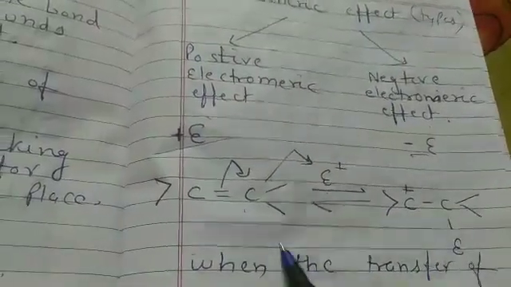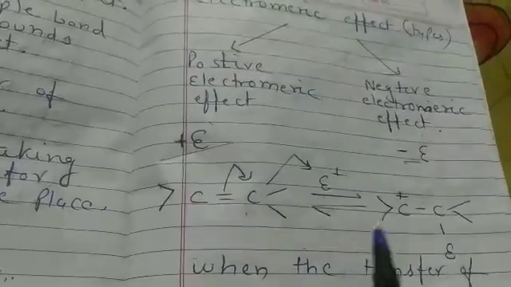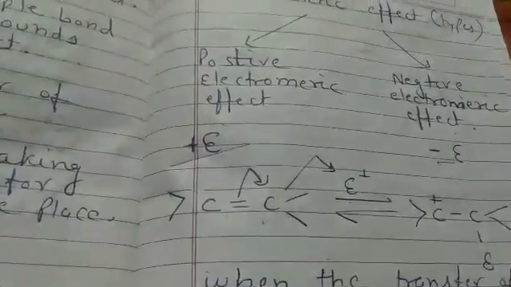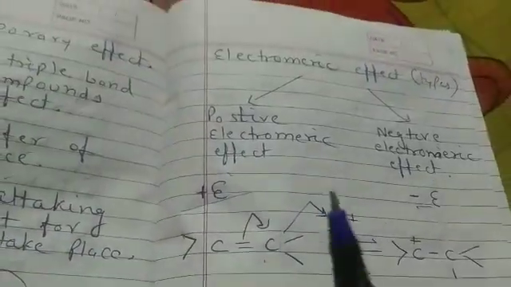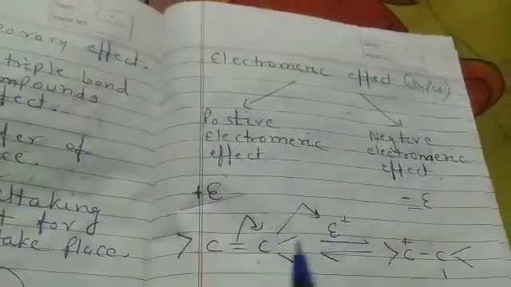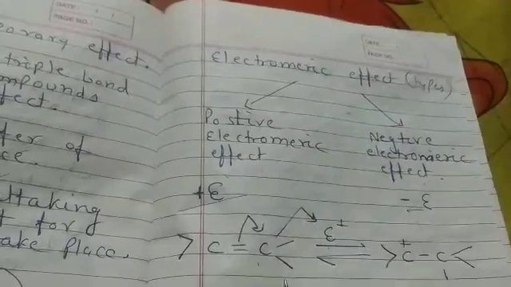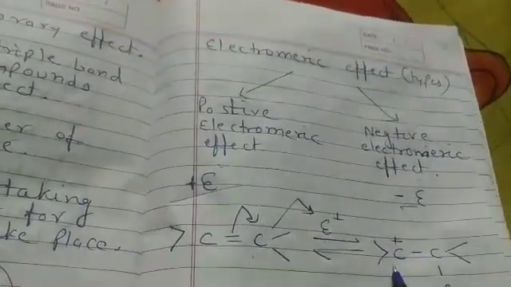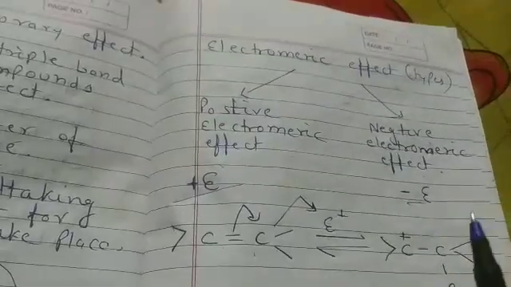And this effect is called positive electromeric effect. Are you getting my point students? What I said: where the electrons shift, the electrophile attacks that particular carbon, and a positive charge is created at the other adjacent carbon.